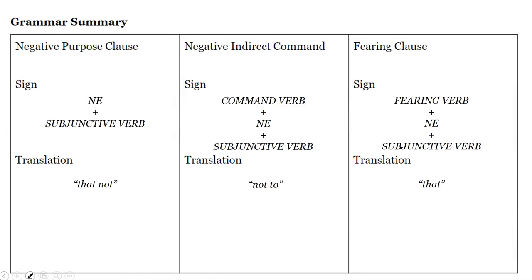Okay, so just to recap, your negative purpose clause, ne plus the subjunctive. Ne translates as that not. Negative indirect command, you have a command verb plus ne plus the subjunctive. Ne translates as not to. Fear clause, you have a fearing verb plus ne plus the subjunctive. Translates as that. Okay, and there you have it, your uses of ne within your different clauses.